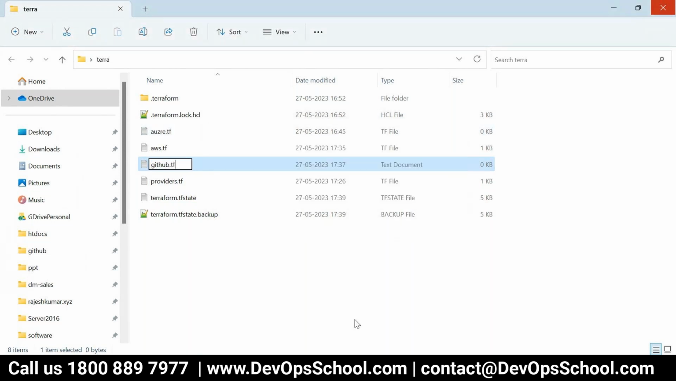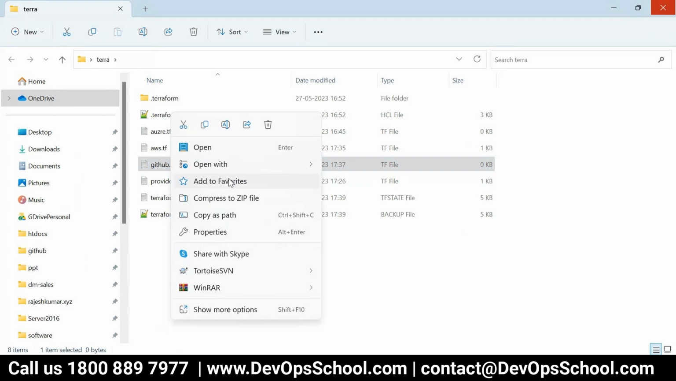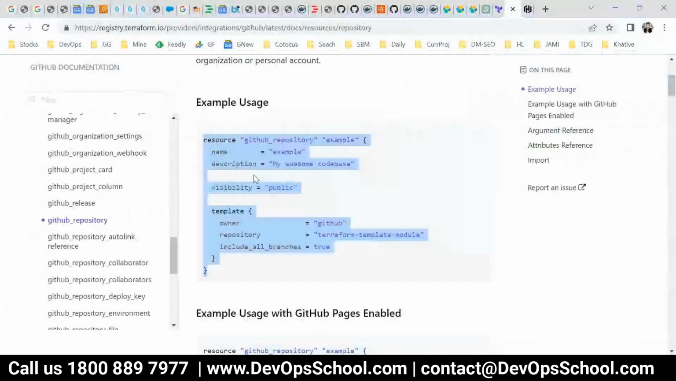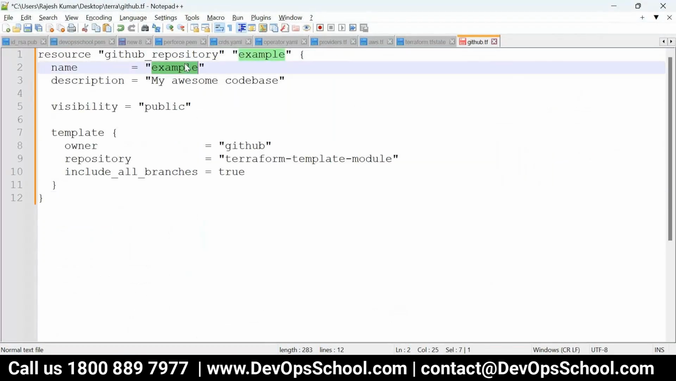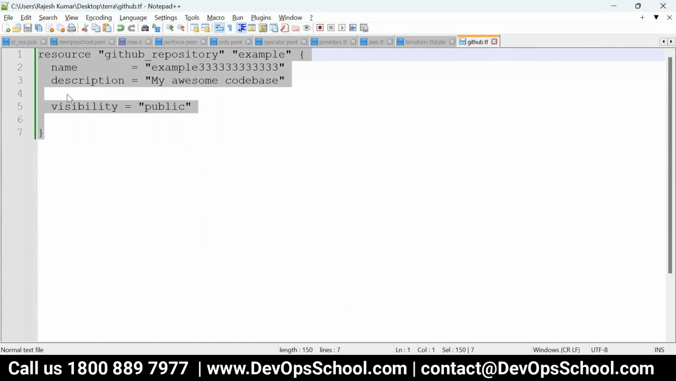Done. And you should know GitHub. So this is the provider. This is the resource for GitHub. Now, what is the name of the Git repository you want? Because I've been doing this coding for a long time, I'm making it unique. Okay. Visibility public, template not needed. That's all. This is the code which will create the resource.